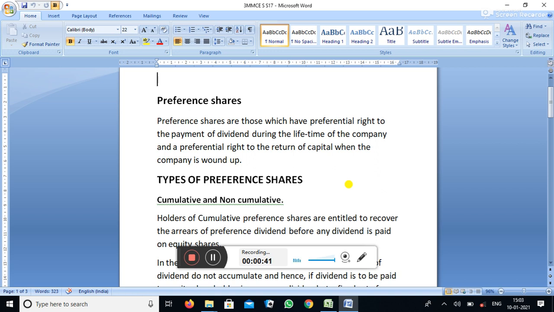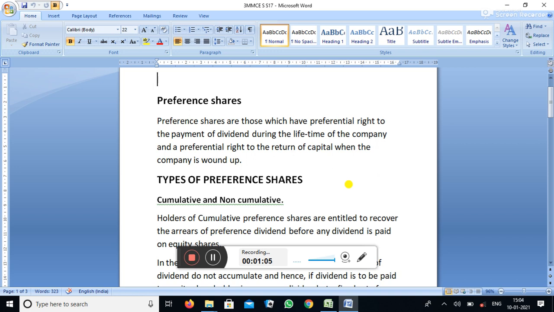In other words, preference shares are those which have a preferential right to the payment of dividend during the lifetime of the company and the preferential right to the return of capital when the company is wound up.